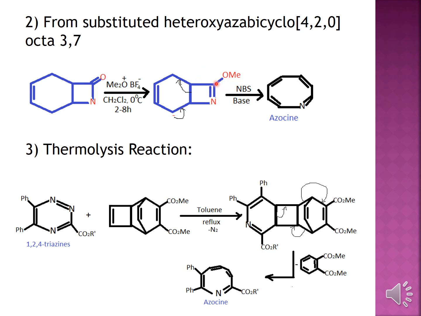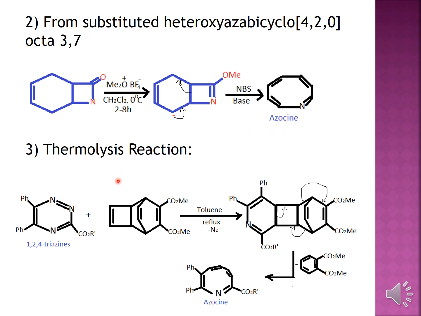Okay, once the OMe is formed, here if you will see, one hydrogen gets cleaved out, there is removal of one of the hydrogen atoms, deprotonation which is taking place, generating the carbanion. Once the carbanion gets generated over here, this carbanion shifts, makes a bond, and there is a breakage of this bond towards here. This bond will shift over here, resulting in the ring expansion on treatment with NBS and the base. So you will get the azocine as your product.